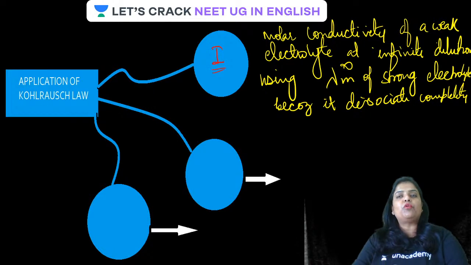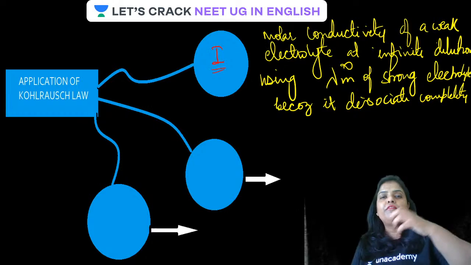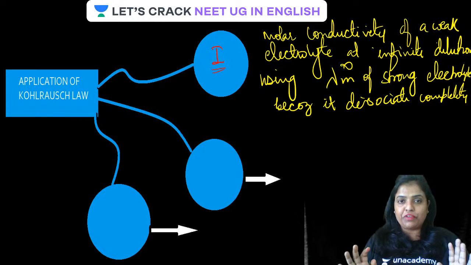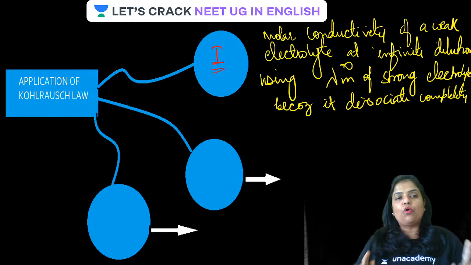Therefore, using the molar conductivity of a strong electrolyte, we calculate the molar conductivity of a weak electrolyte, and this is one of the common applications of Kohlrausch law.